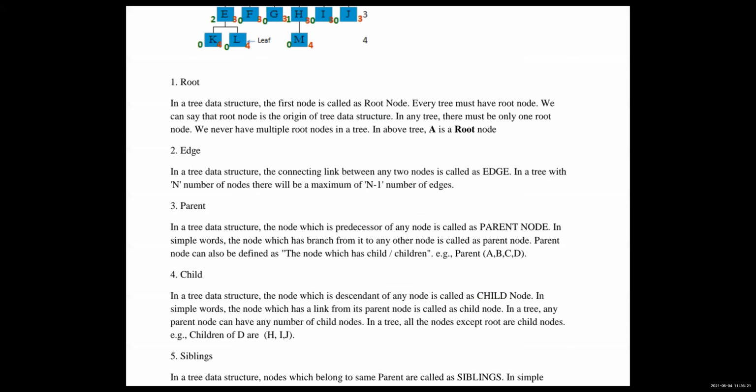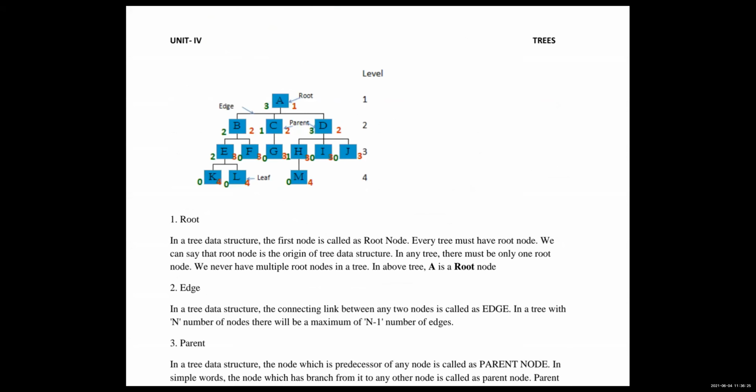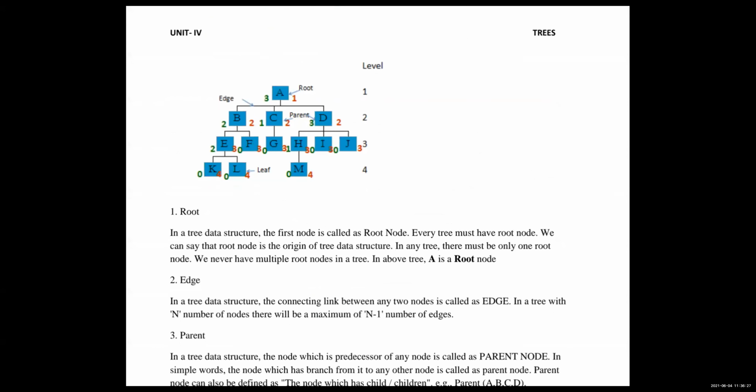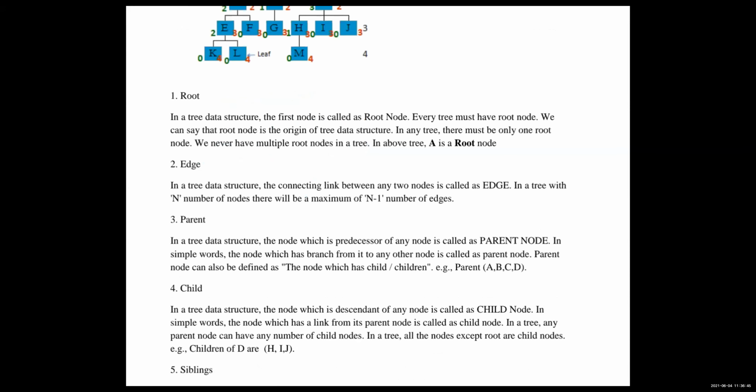See here in this diagram, what is the root? Root is A. And edges: in a tree data structure, the connecting link between any two nodes is called an edge. What does edge mean? The connection between any two nodes is called an edge. Already told you, for n number of nodes there will be a maximum of n-1 edges.